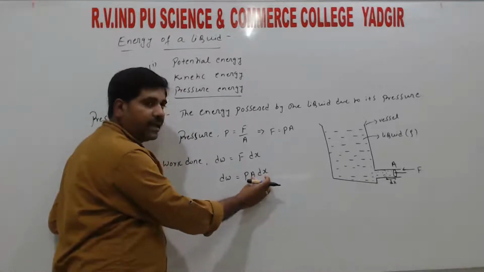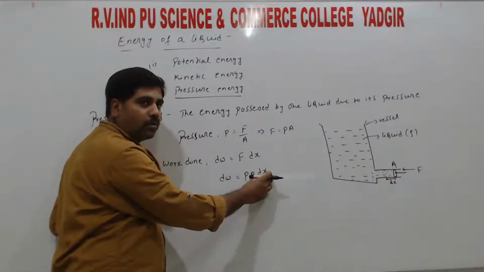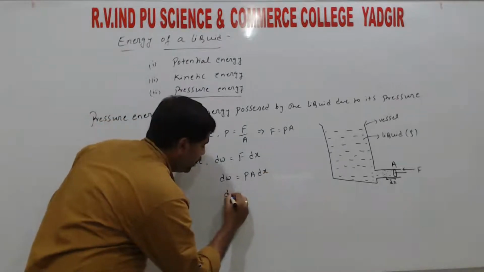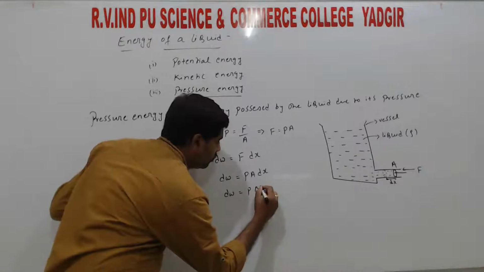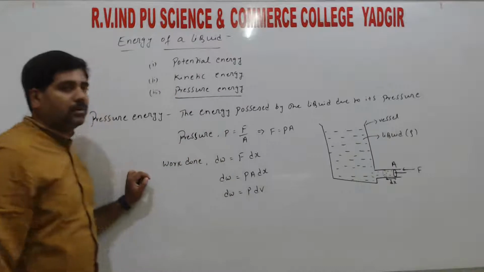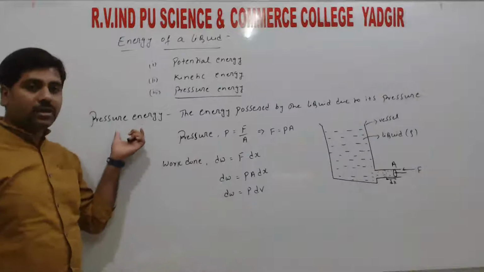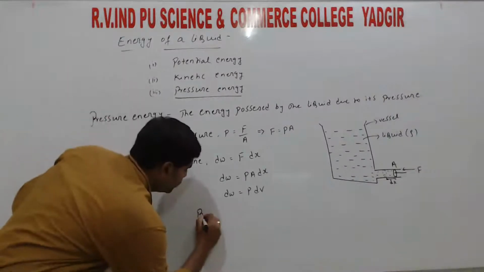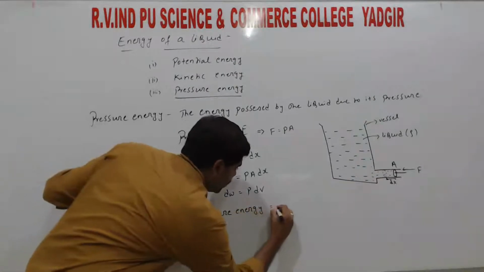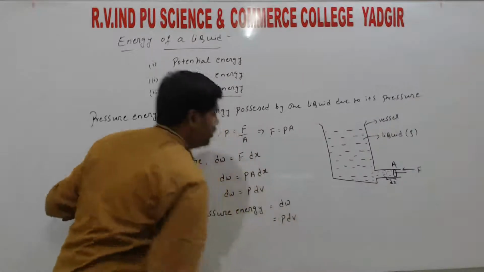Area into length is the volume. So dw is equal to P into dV, right? This work done is stored as pressure energy. So pressure energy is equal to dw, that is equal to P into dV, right?